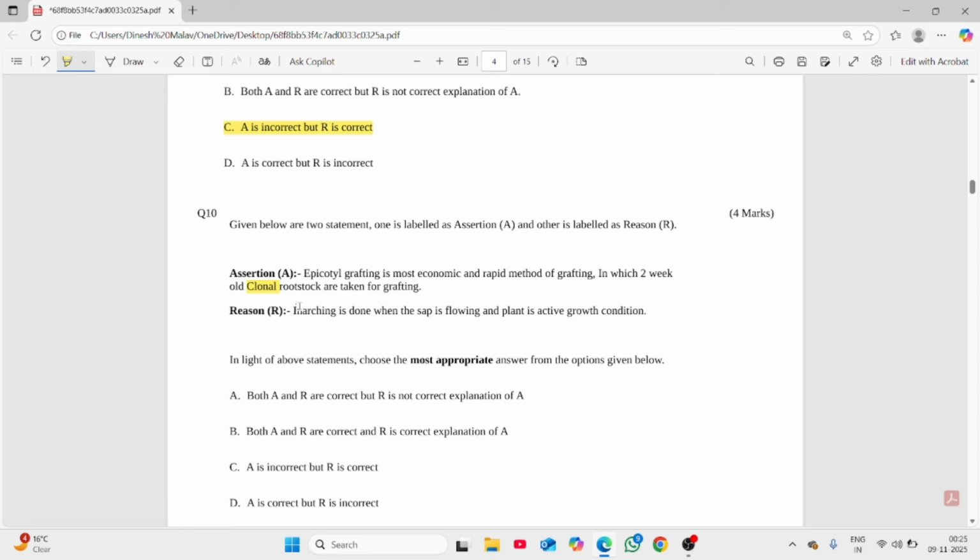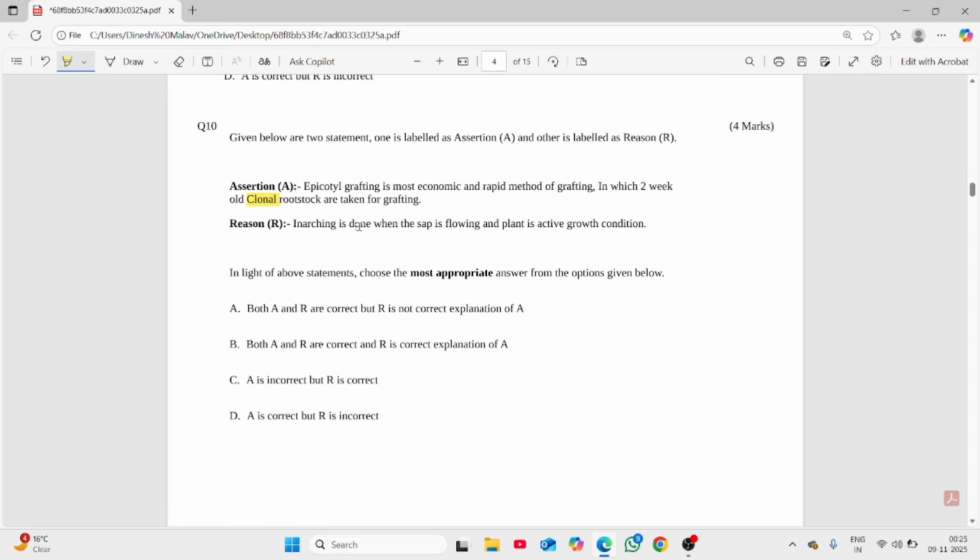And the reason we have, enarching is done when the sap is flowing and the plant is in active growth condition. So in enarching, what we are doing is grafting on a live plant. So the scion portion is still attached to the mother plant, and we are taking the potted rootstock close to the mother plant. So sap flow is very important, and the reason is correct and the assertion is wrong. So we have option C is correct.